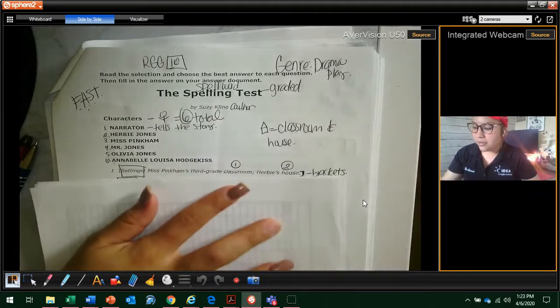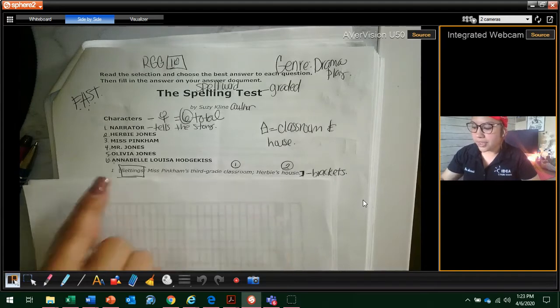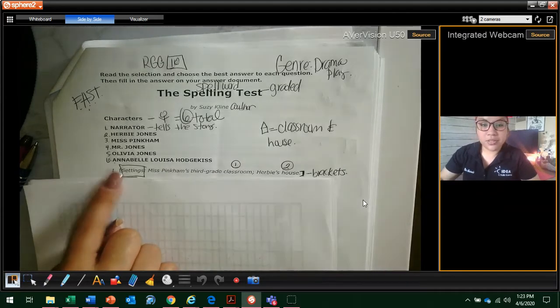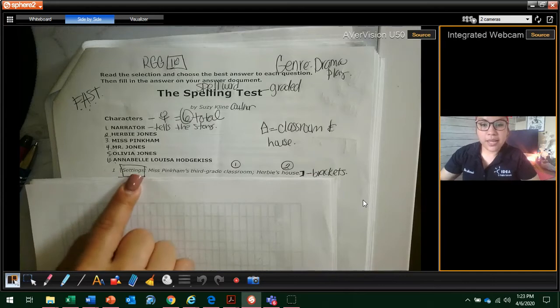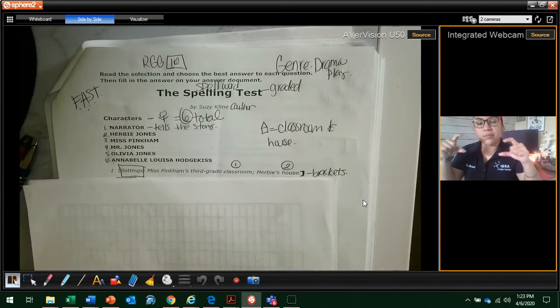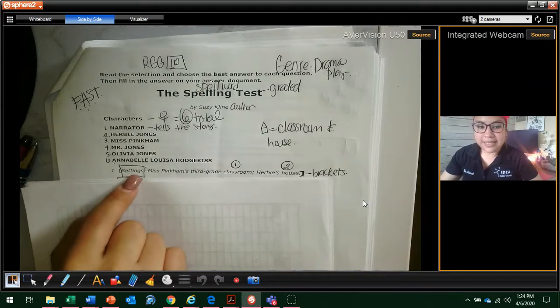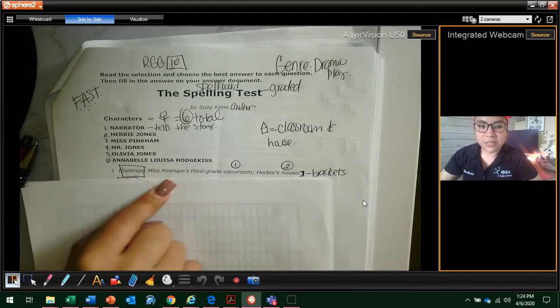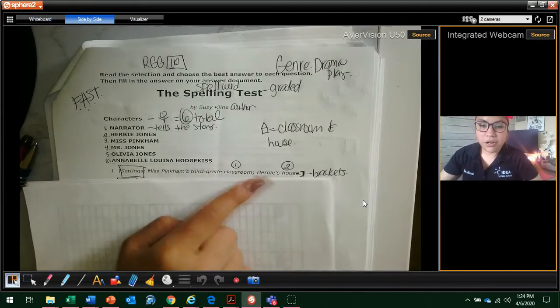And then I'm going to come down here, boys and girls. I start with paragraph 1. So this is called what? A paragraph. So in paragraph 1, right away, these little things are called the brackets. Kind of like when I tell you the section. So these brackets tell me the setting. Look at the setting. Setting is Miss Pinkham's 3rd grade classroom and Herbie's classroom.